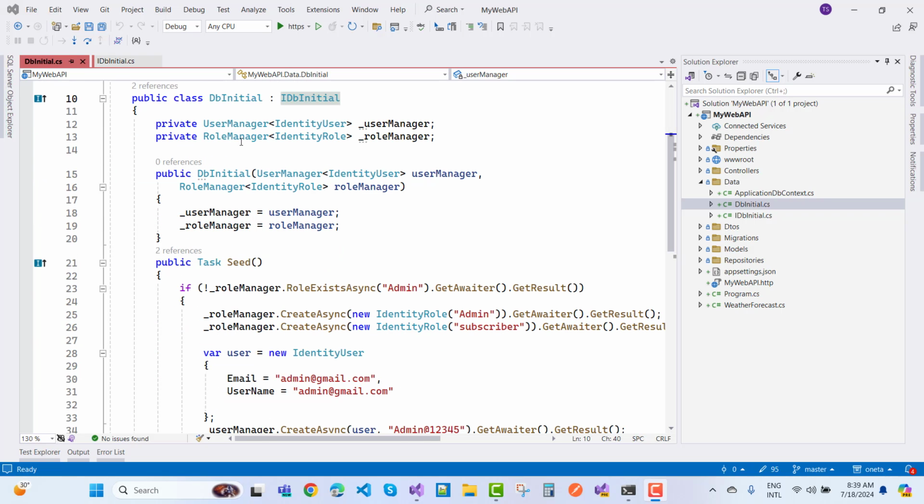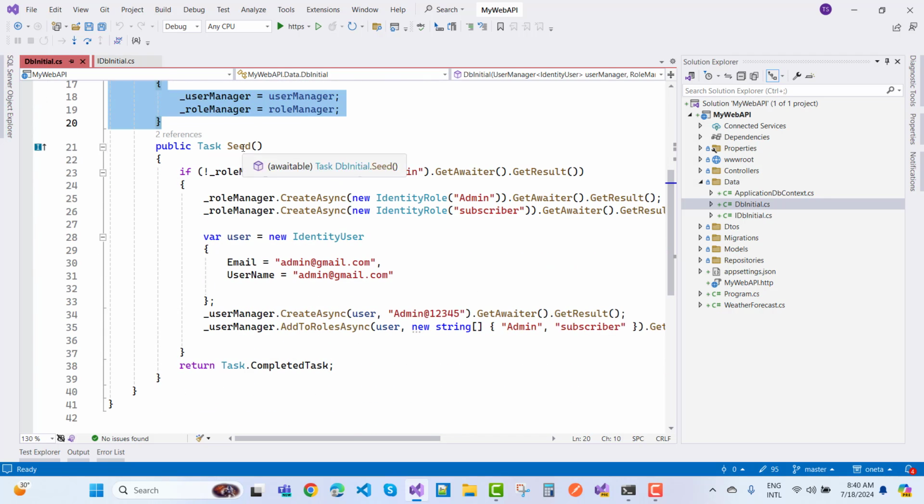In this class we have a user manager and a role manager. The user manager is responsible for handling the users, and the role manager manages the roles. In the constructor we just initialize these classes, adding them through dependency injection.